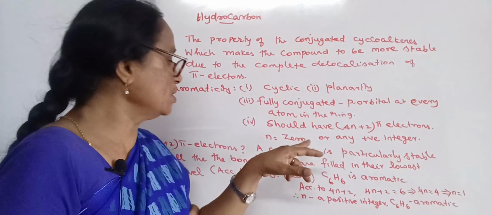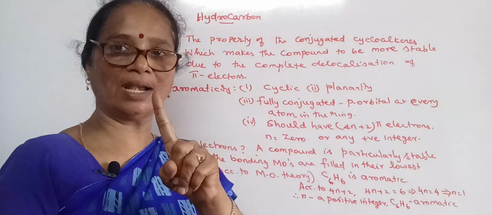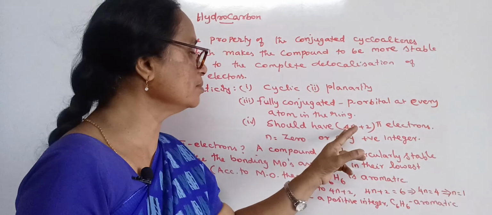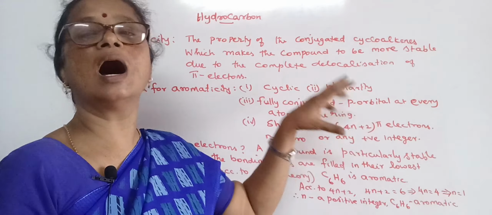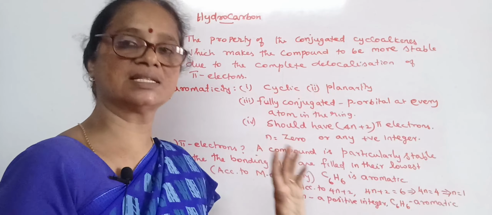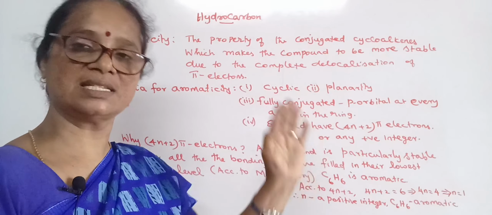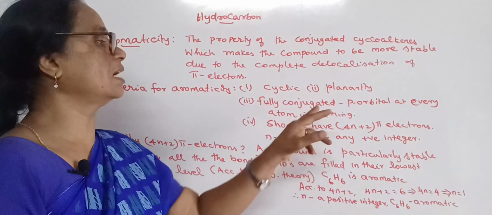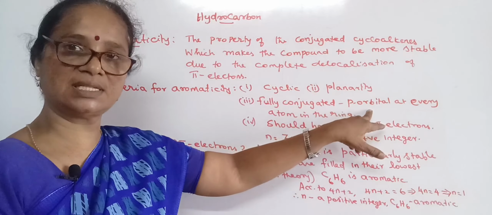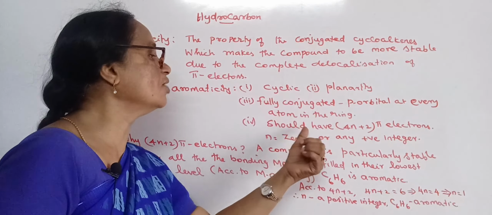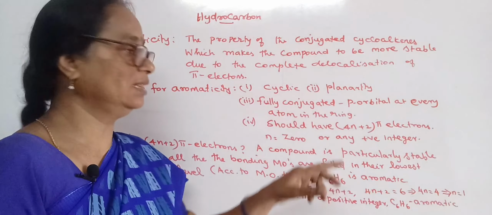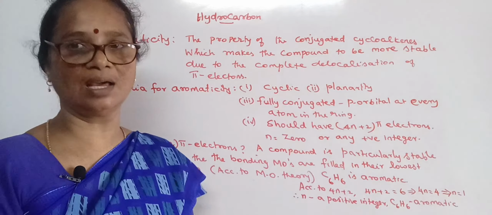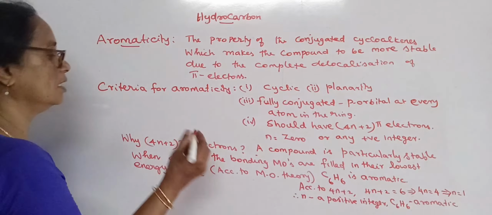Or when you substitute n equal to 1, it becomes 6 pi electrons. A closed structure, if it has 6 pi electrons, is said to be aromatic. So the ring structure with the conjugated double bond system has to satisfy the 4n plus 2 rule. This rule is said to be Huckel rule. So this is called Huckel rule.